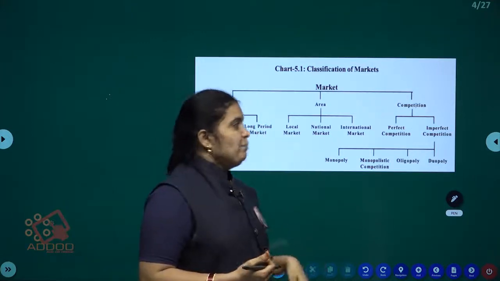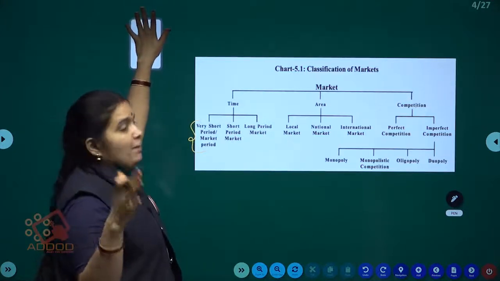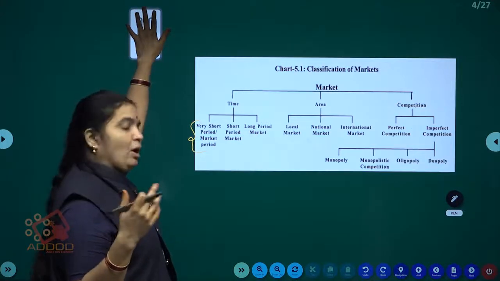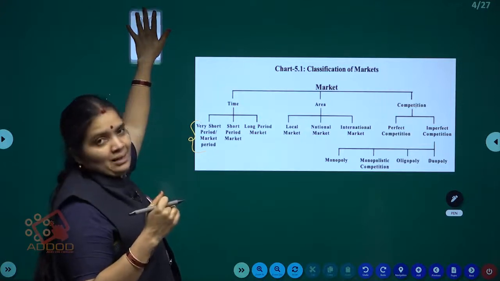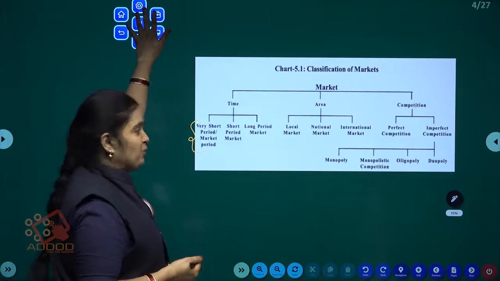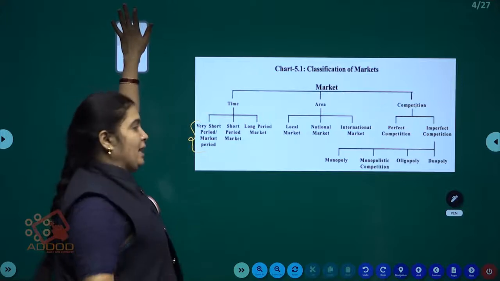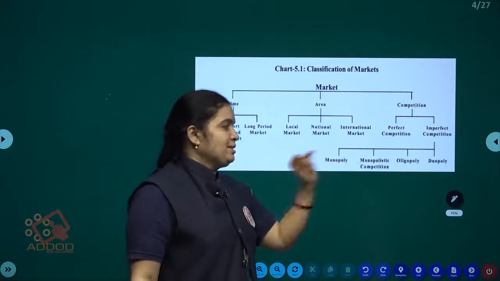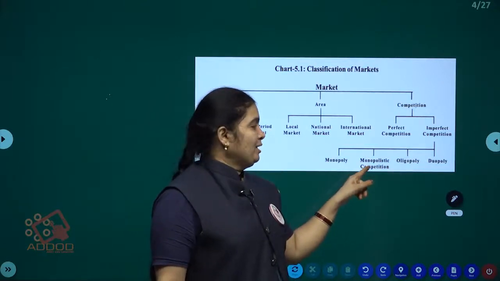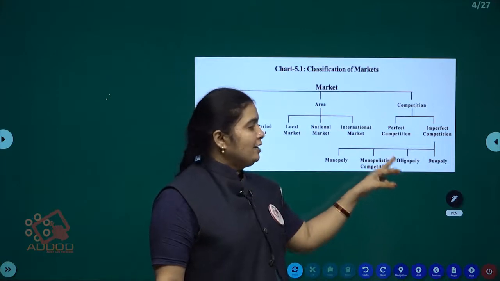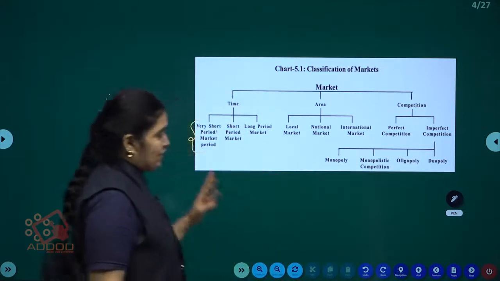Right. Next one, imperfect competition. Here the competition is not perfect, that market is called imperfect. Not only this feature, but also there is a limitation for the sellers. That market is called an imperfect market. Here in imperfect market, again classified into four types. One is monopoly, monopolistic competition, oligopoly, duopoly. Monopoly means single seller, monopolistic means near to the perfect competition, oligopoly means few sellers, duopoly means two sellers market. This is the classification of market.